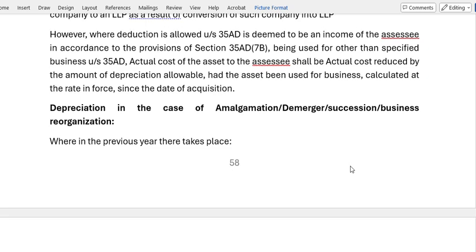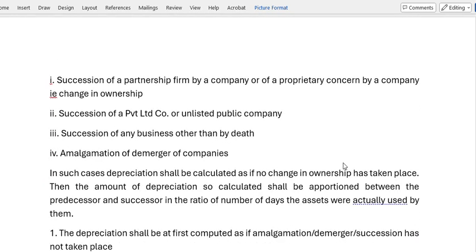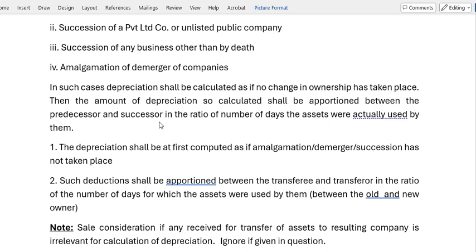Depreciation in the case of amalgamation, demerger, succession, or business reorganization, where in the previous year there takes place succession of a partnership by a company or a proprietary concern by a company, that is, change in ownership, succession of a private limited company or unlisted private company, succession of a business other than by death, amalgamation or demerger of a company. In such cases, depreciation shall be calculated as if no change in ownership has taken place. So we will consider there is no change in ownership. We will calculate the depreciation as if there is no ownership change.